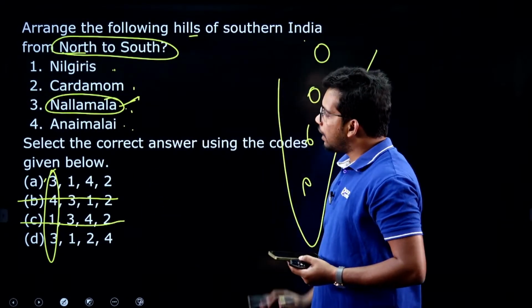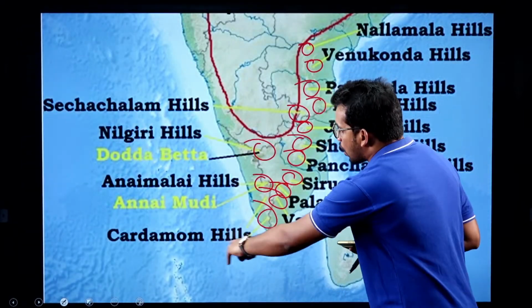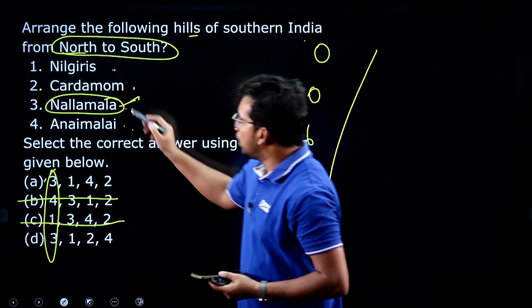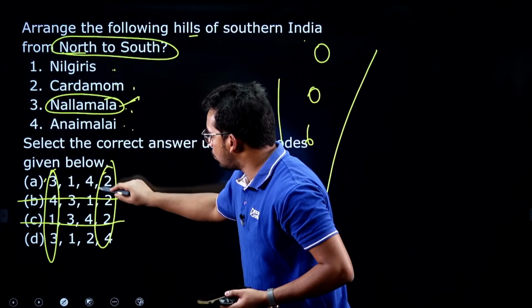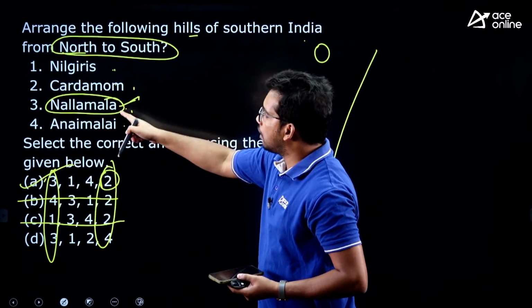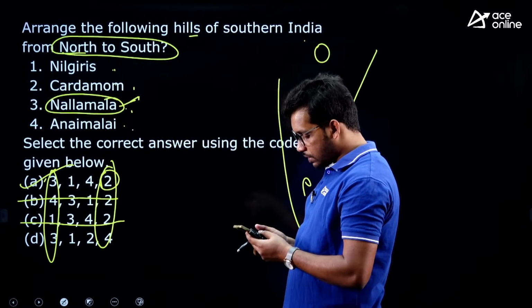Among A and D there is the answer, and for the southernmost we have seen the Cardamom hills. This is the southernmost hills of India, so Cardamom hills should come last. So the answer is A: Nallamala followed by Nilgiri, then Annamalai, then Cardamom. So the answer is A.